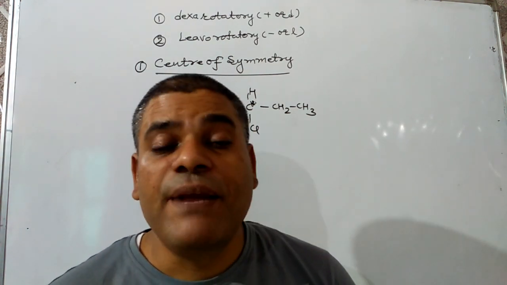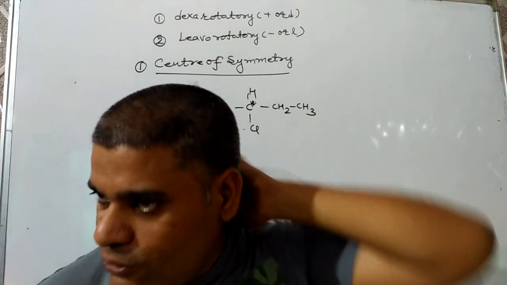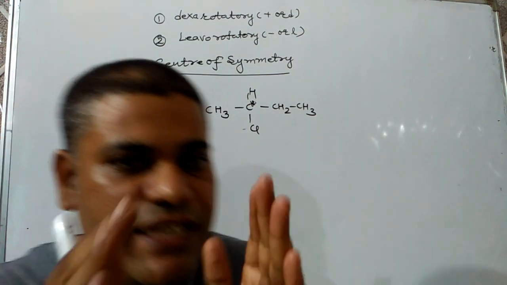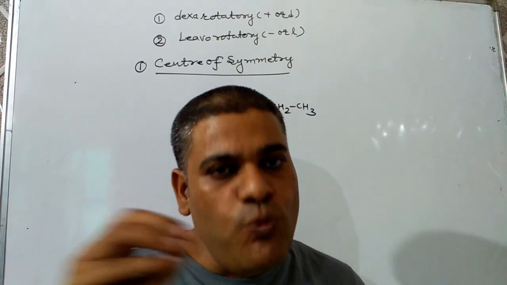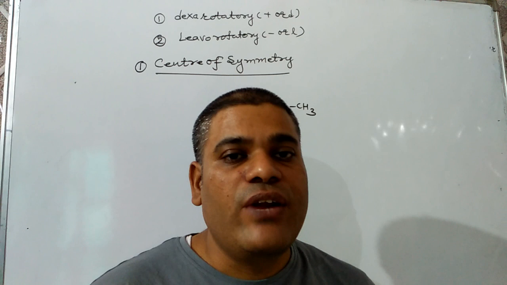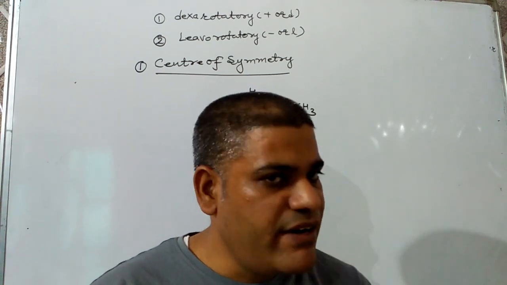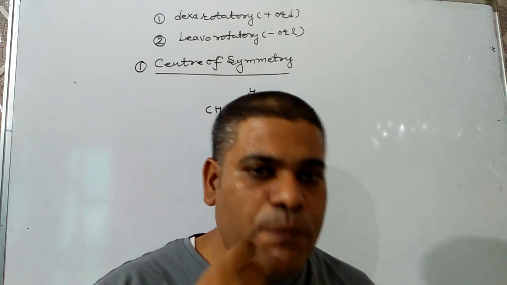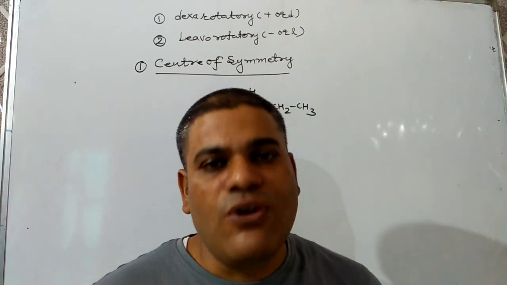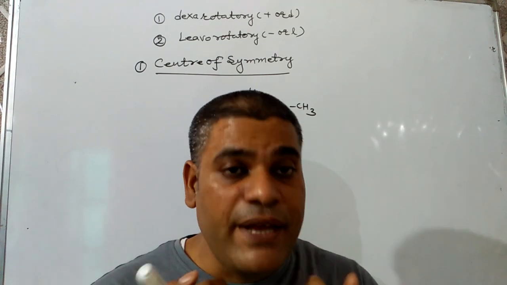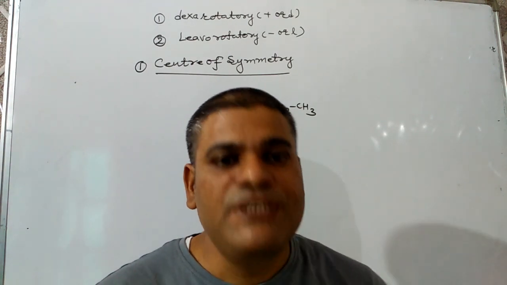Next is plane of symmetry. Plane of symmetry may be defined as the imaginary plane which divides the molecule into two halves which are superimposable on each other. And those compounds which have a plane of symmetry are known as meso compounds.